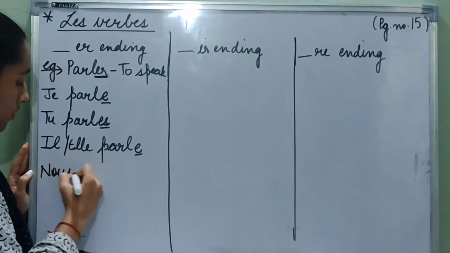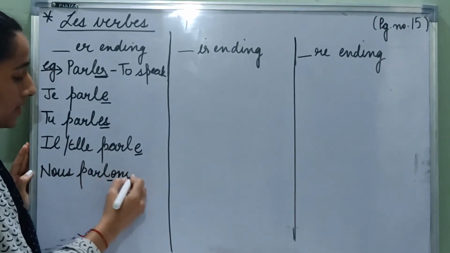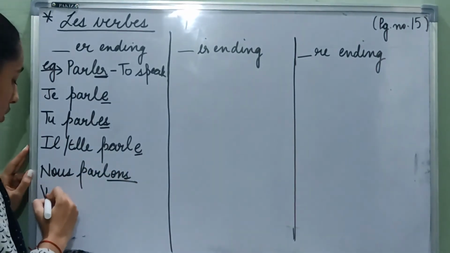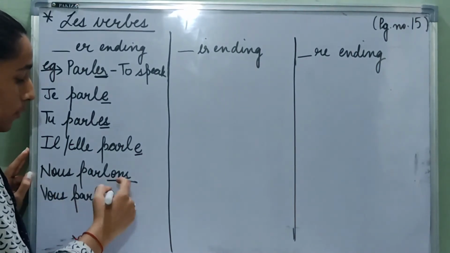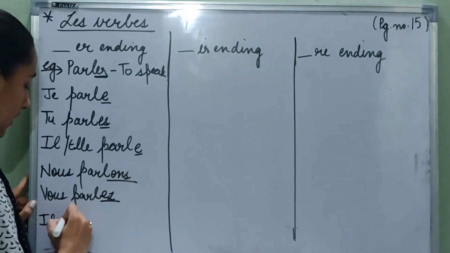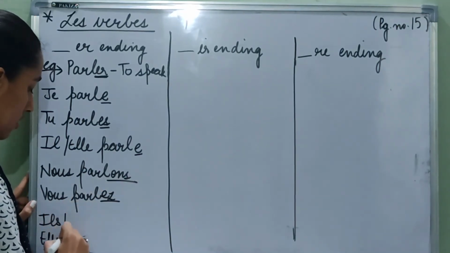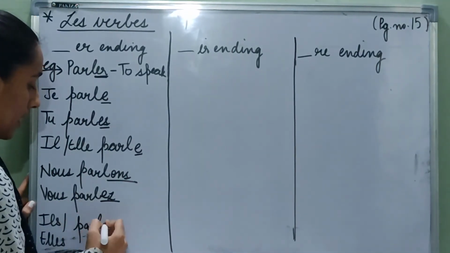So we are adding these to the infinitive. Then with nous, it is PARLONS. So we are adding ONS. With vous, it is PARLEZ. With ils and elles, we write PARLENT.